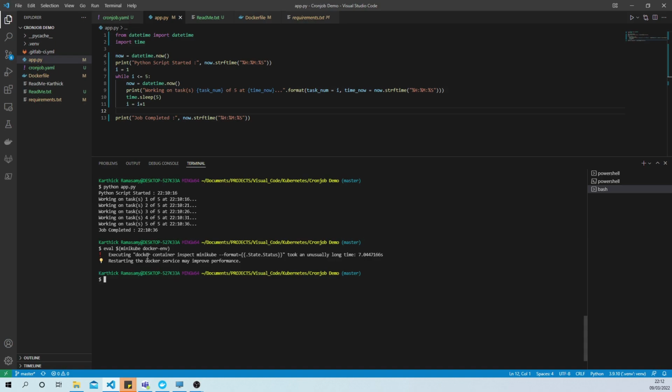Okay, so we are in the Docker virtual environment. Now we can start building the image of this Python application.